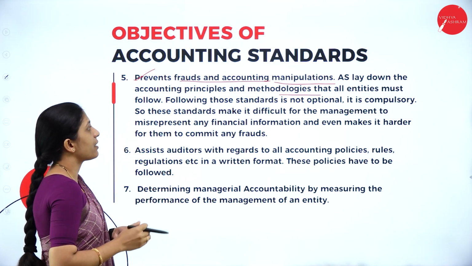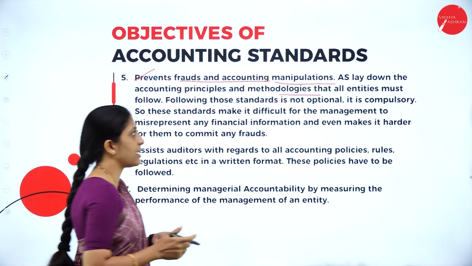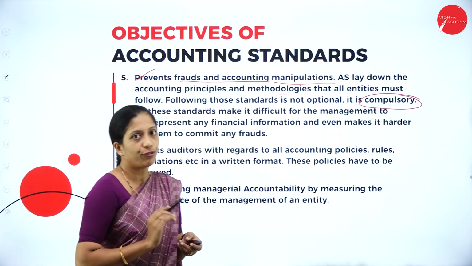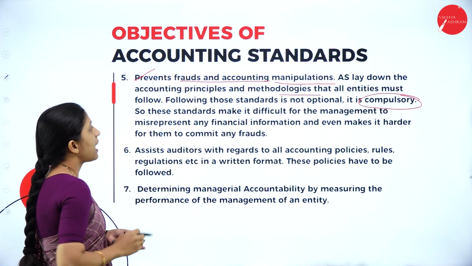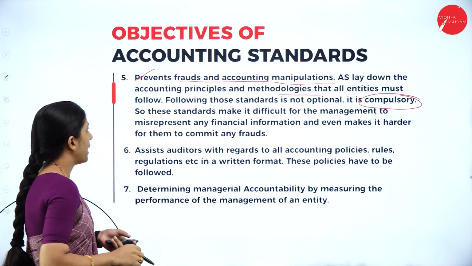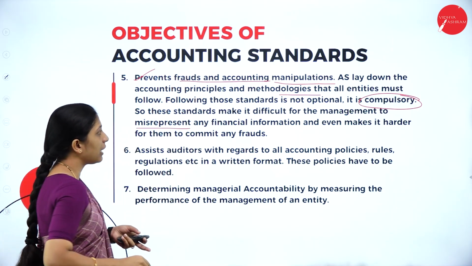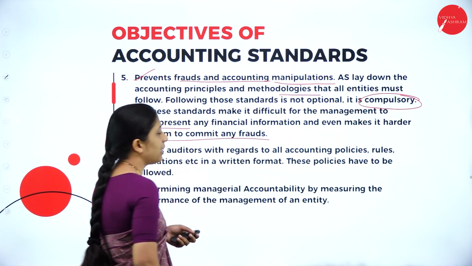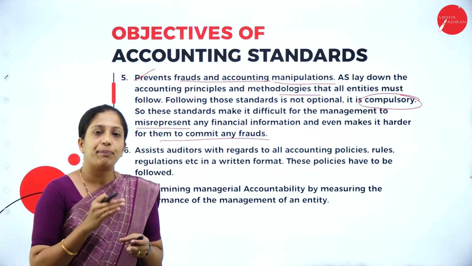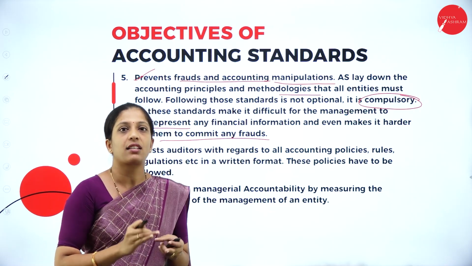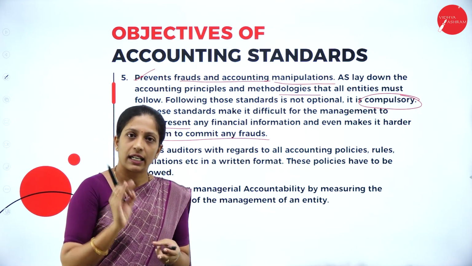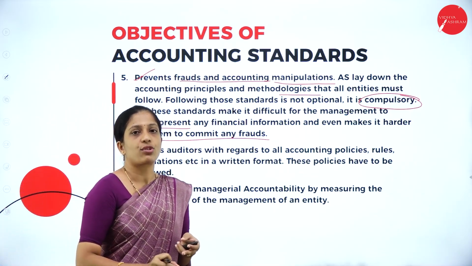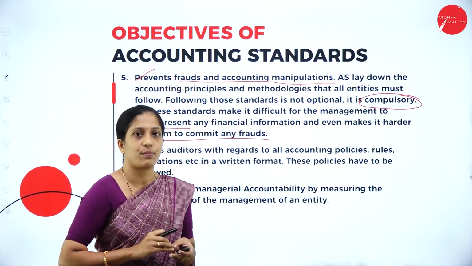Following those standards is not optional, it is compulsory. So this is very important. Since it is compulsory, everybody has to follow that. These standards make it difficult for the management to misrepresent any financial information and make it harder for them to commit any frauds. When each and every company has to compulsorily follow all the rules, regulations and guidelines given by the accounting standards, then there will be less chance of fraud as well as manipulations in the books of accounts.